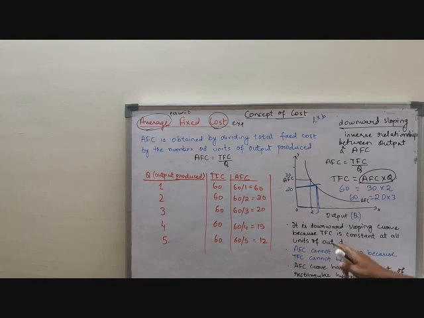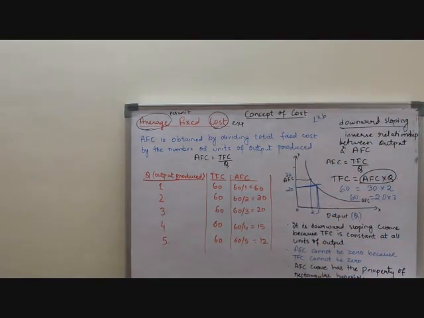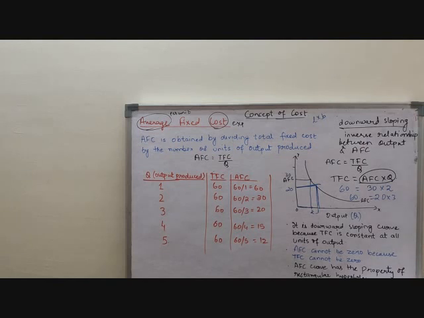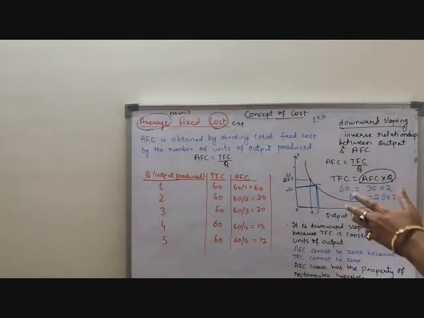Please note down why it is a downward sloping curve: because TFC is constant at all levels of output.